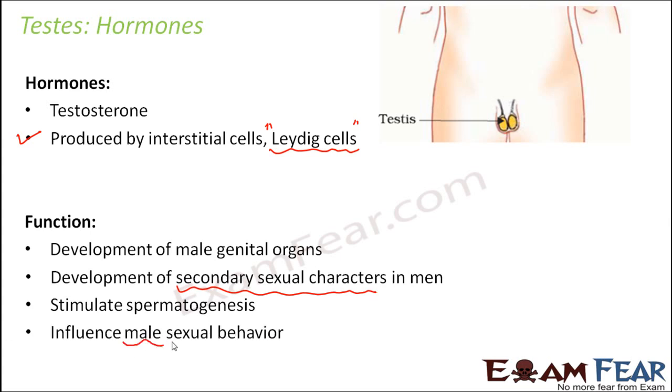So when you talk about male sexual behavior, it means the desire for sexual activity, which is often termed as libido. So the presence of this type of hormone also influences that. Overall, testosterone is responsible for development and maturation of all the organs which participate in reproduction in males, like the epididymis, the vas deferens, the urethra, the prostate gland, etc. We have discussed all these parts of the male reproductive system in our previous classes, so if you want, you can refer to the videos on the reproductive system.